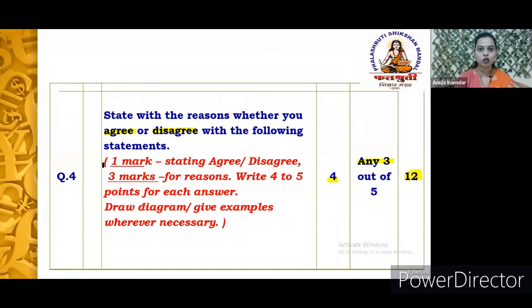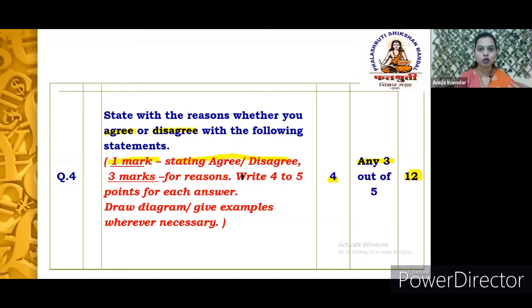Out of 4 marks, 1 mark is straightforward, for stating whether you agree or disagree with the statement. So make sure that if you just write agree or disagree correctly, 1 mark out of 4 will be yours. And the 3 marks are allotted for the reason, for your justification.